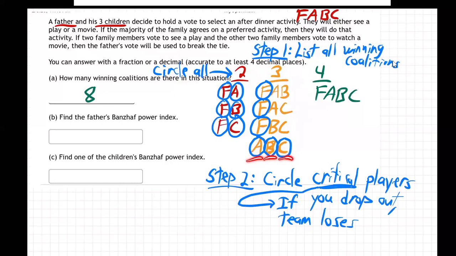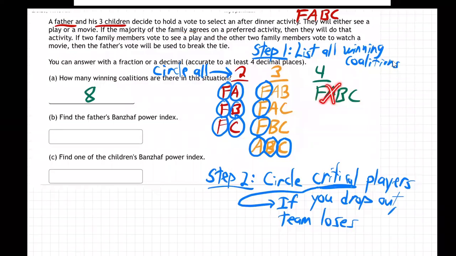Finally, let's go over here. If father drops out, what do they have left? Well, they still have 3 left. They're still a winner. They still have a majority. So father's not critical. Father can drop out of this team of 4 and they still have 3. They still have a majority, which works. So father's not critical.